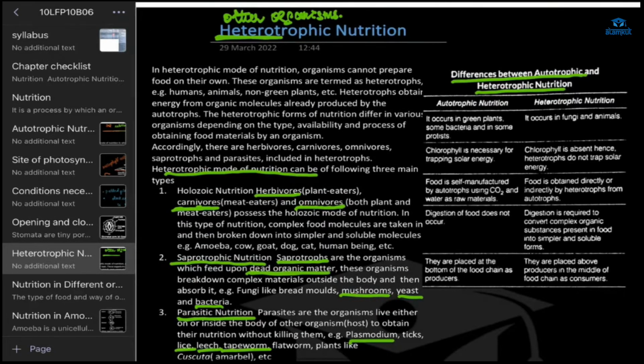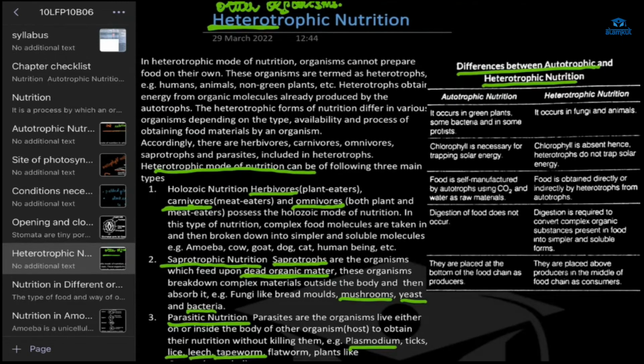Ma'am, my laptop turned off, so I got disconnected. So can you explain again? Which one? Heterotrophic nutrition.